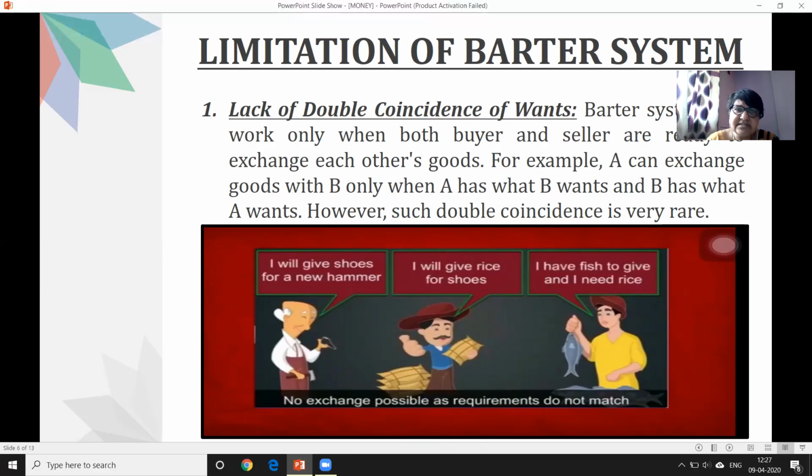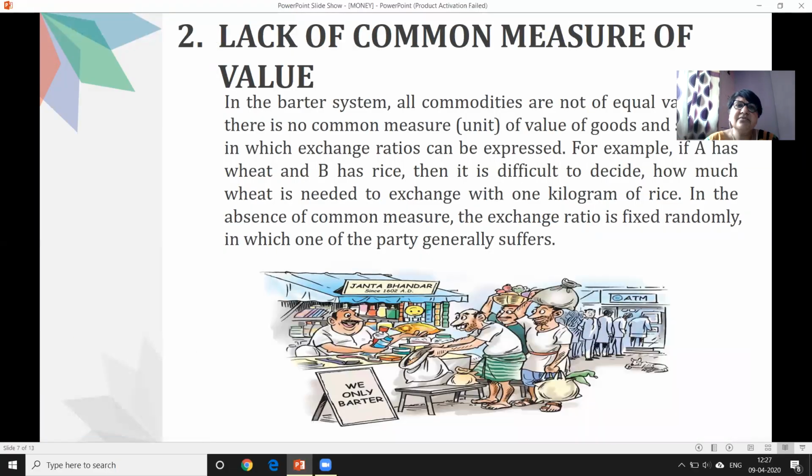Now, let's discuss the second limitation of the barter system: lack of common measure of value. What does it mean? You can say it was very difficult to find out what is the value of.